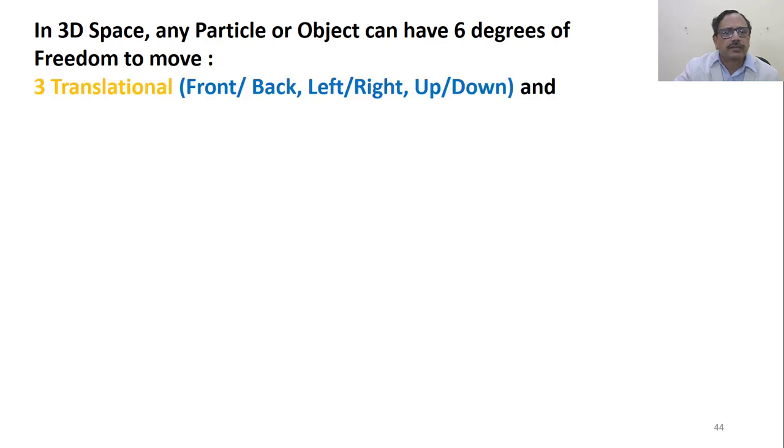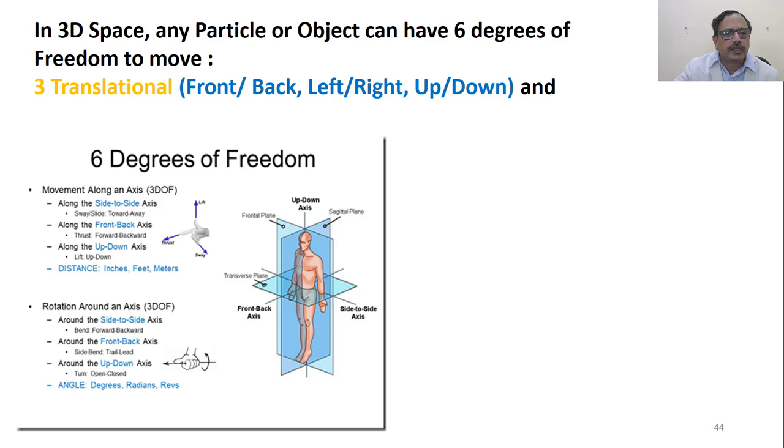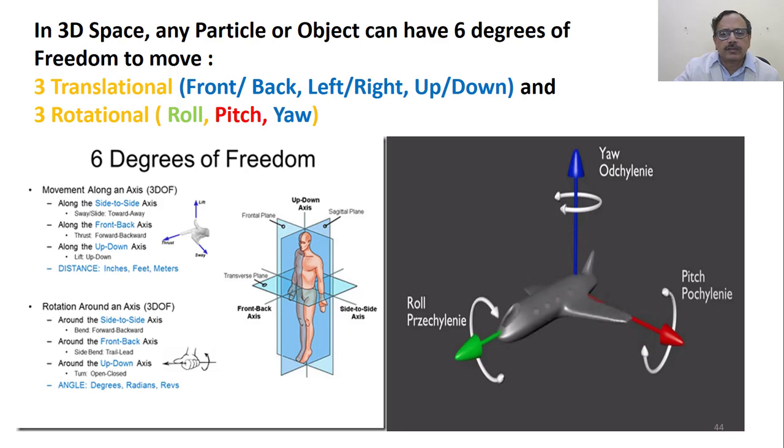3 translation: front, back, left, right, up, down, as shown here, or it can have 3 rotational degrees, which are called roll, pitch and yaw. So if you are walking front and back, that is the x direction, in front of the nose. If you are moving sideways, left or right, that is your y-axis.